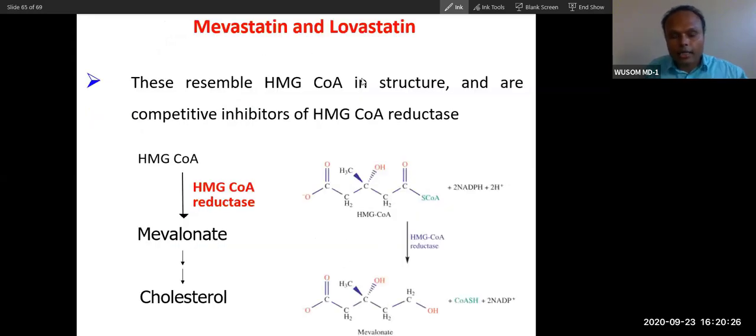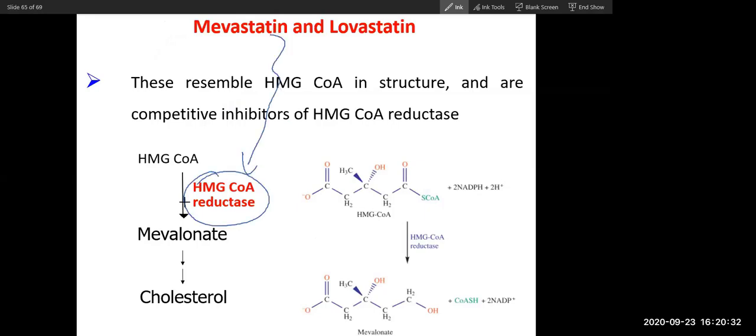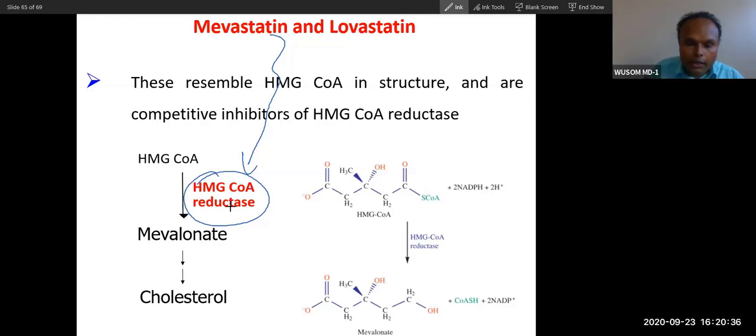Mevastatin and lovastatin inhibit this enzyme. Statin drugs inhibit the enzyme that helps in the synthesis of cholesterol, HMG coenzyme A reductase. This is a rate limiting enzyme. Just memorize this enzyme, it is a rate limiting enzyme. Mevastatin and lovastatin inhibit HMG coenzyme A reductase.